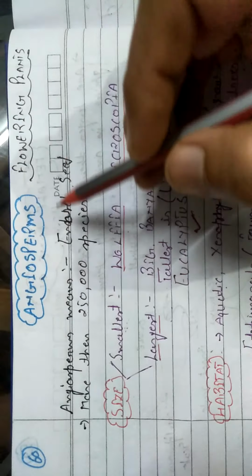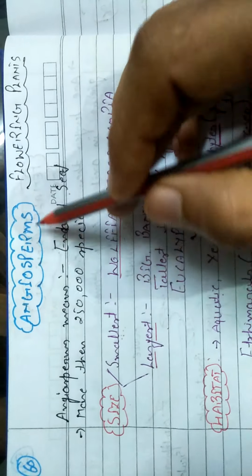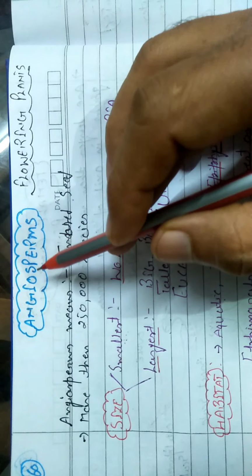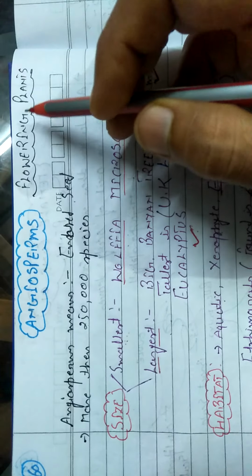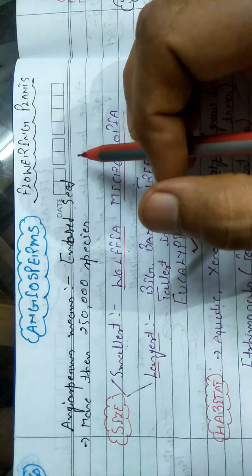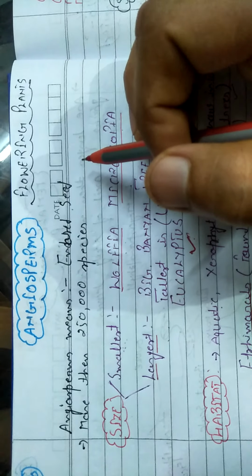Hello dear students. In this video we will discuss angiosperms. Basically, just like gymnosperms, angiosperms are not non-flowering. They are flowering plants. It means they possess flowers.